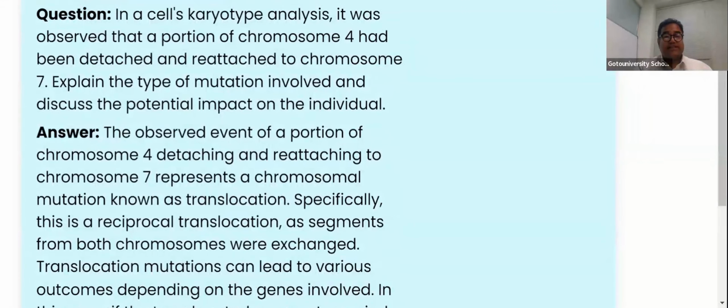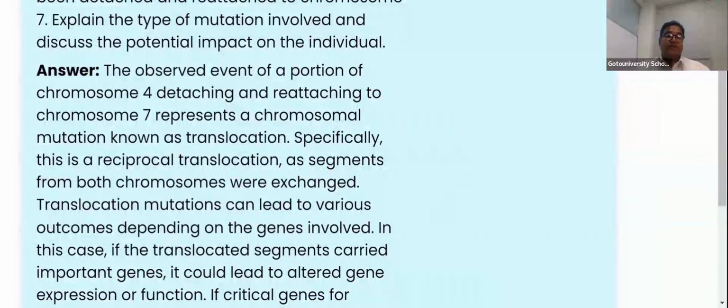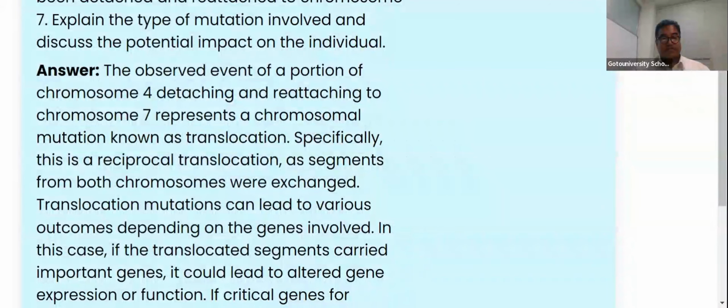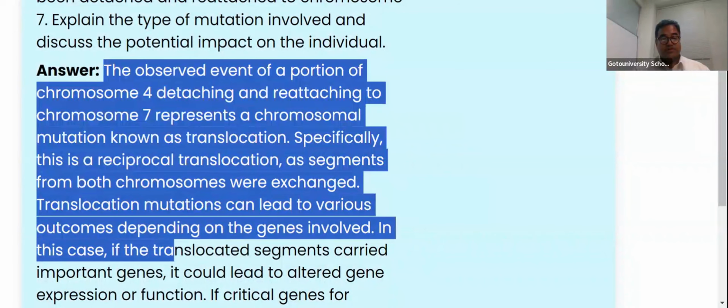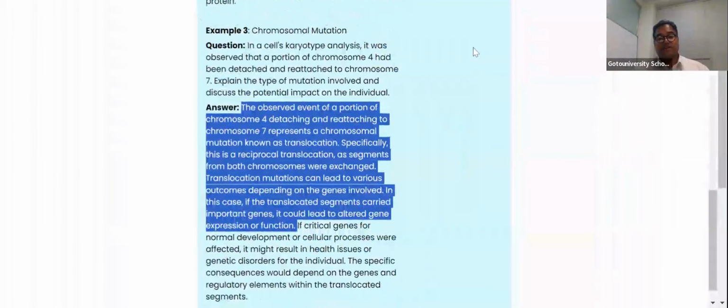So for this, they're asking the subjective question, and we need to narrate. Okay, the chromosomal mutation is called translocation. Like this, we need to explain. And if it is 2 marks, this much is enough. If it is 3 marks, you go from this much explanation to a bit more. If it is 5 marks, then you go for maximum explanation like this, right?